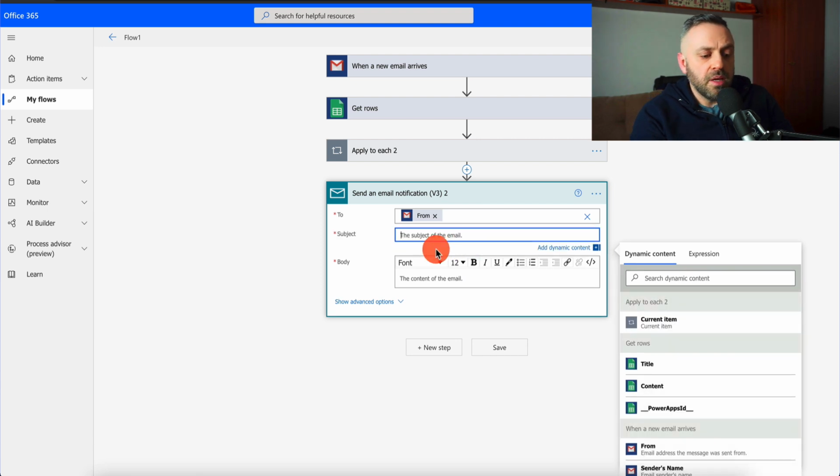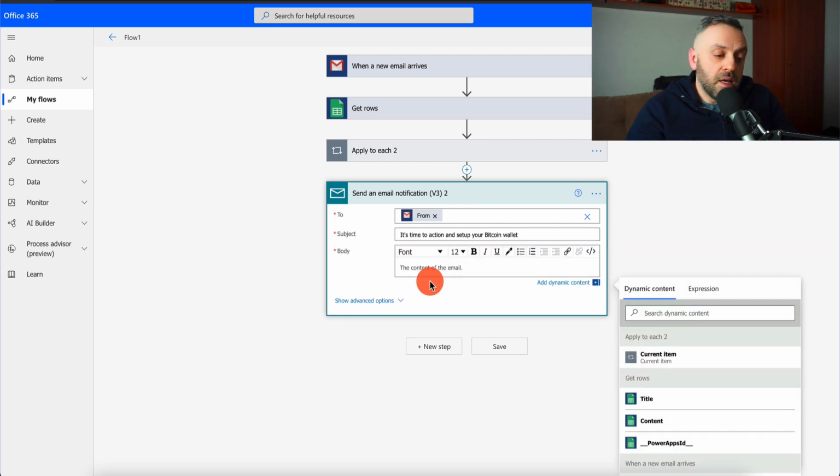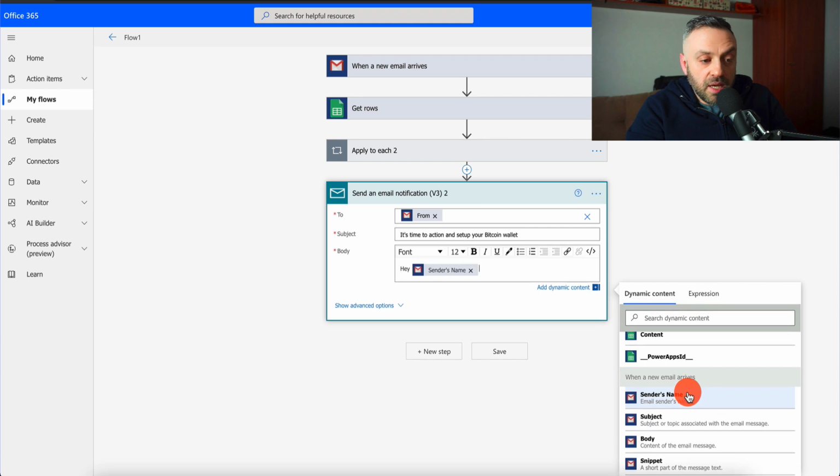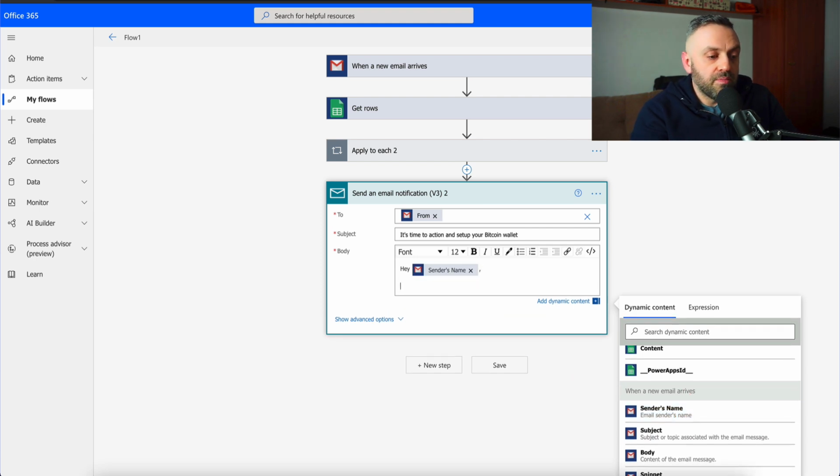Subject is going to be whatever you want it to be. We are pitching the offers now. Now it's time. It's time to take action and set up your wallet, your Bitcoin wallet. Okay, and this is going to be sent a day after their free training finishes. It's time to take action and set up your wallet. And here's where you're going to write the pitch. You're going to write, hey, the name of the person, hey, sender's name, comma, you're going to press enter, and you're going to write something like this.